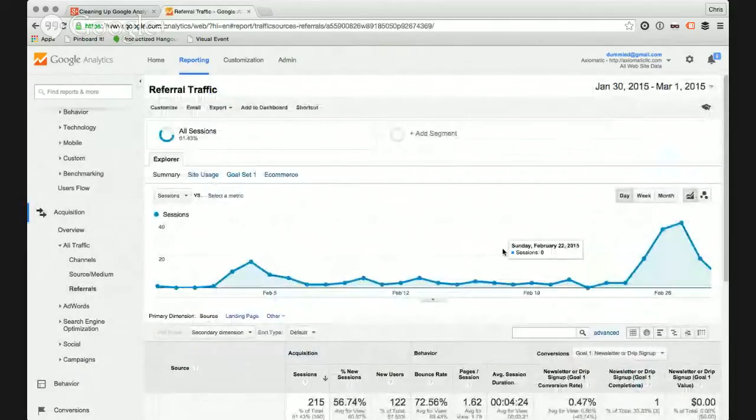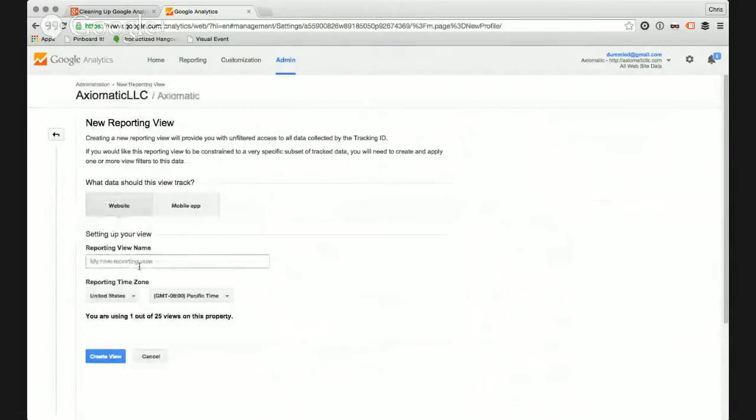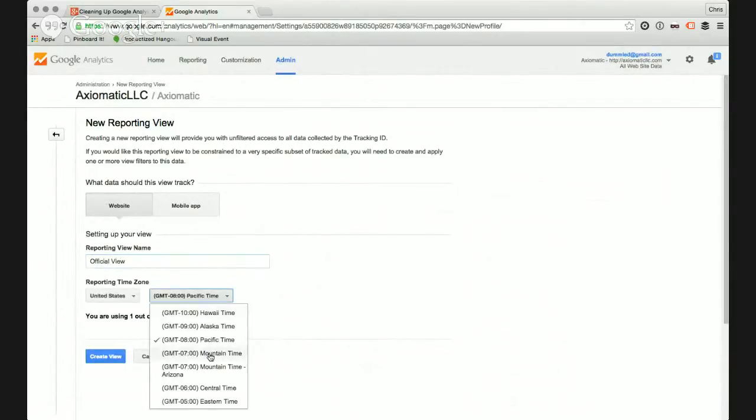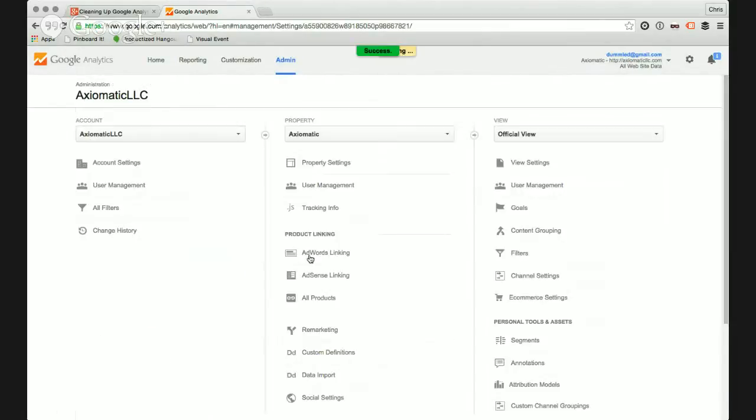Well, first, let's talk about a best practice here. You'll notice the profile and view I'm in is all website data. This is completely unfiltered, unadulterated. This is the raw data Google Analytics has. So what we're going to do is go to admin, and create a new view. We're going to call this one official view. And I happen to be in the great state of Indiana, so this will be Eastern time. So there's our new official view.